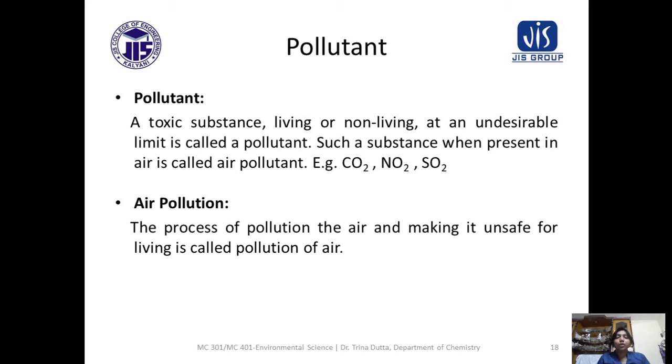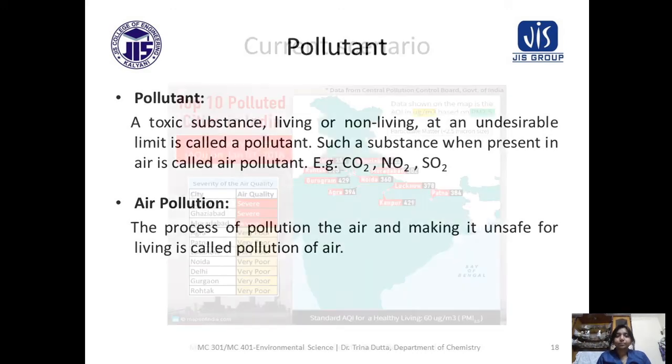The process of polluting the air and making it unsafe for living is called pollution of air. That means if all these pollutants are present in the air and it becomes unsafe for our respiration, then it is called pollution of air.